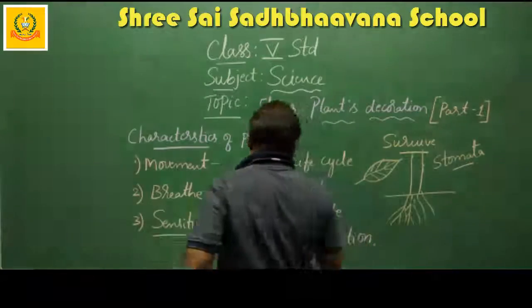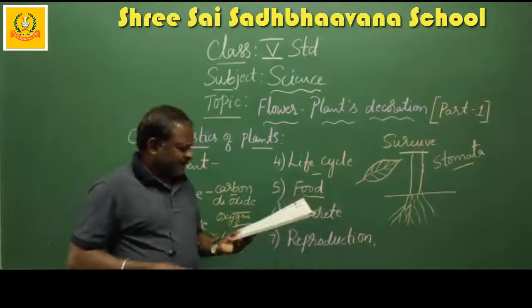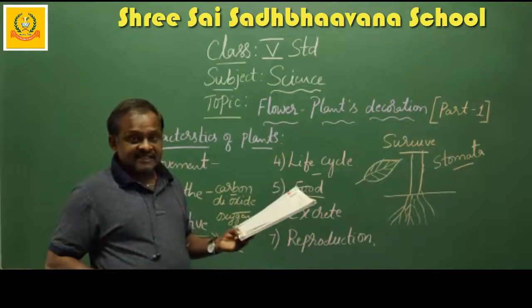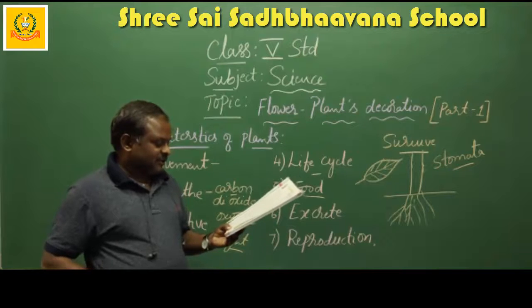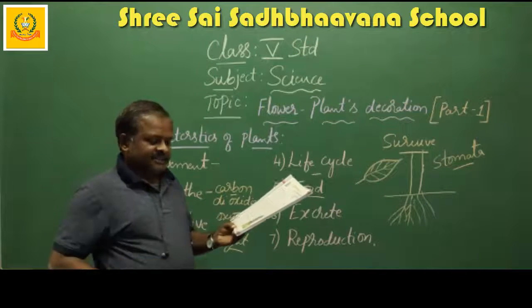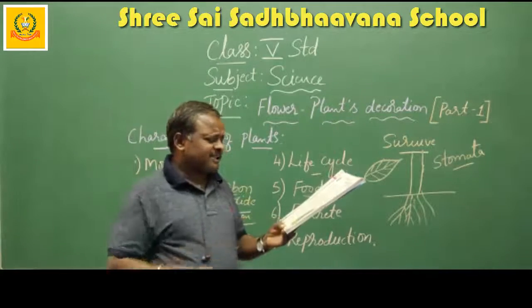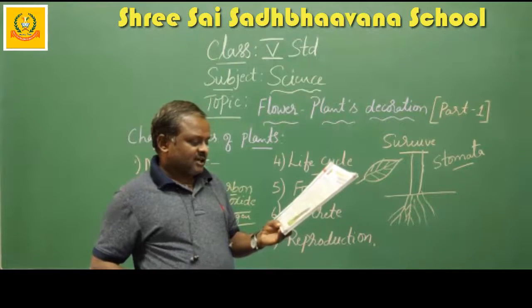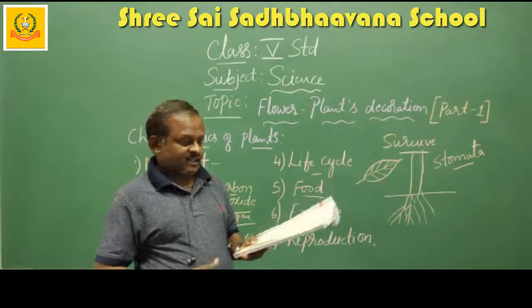Next, food. Plants make their own food using sunlight, water, carbon dioxide, nutrients, and minerals present in the soil.